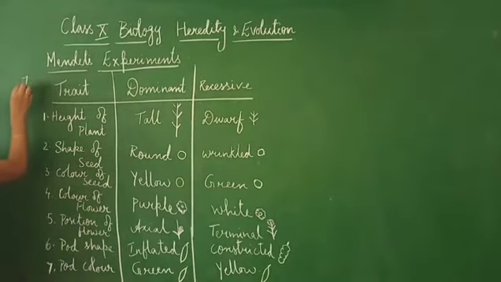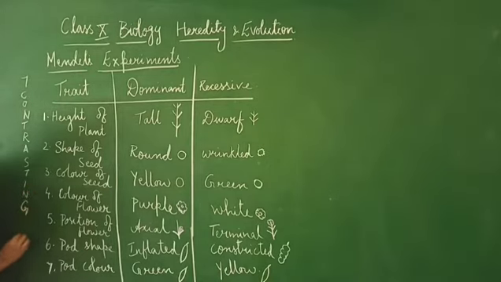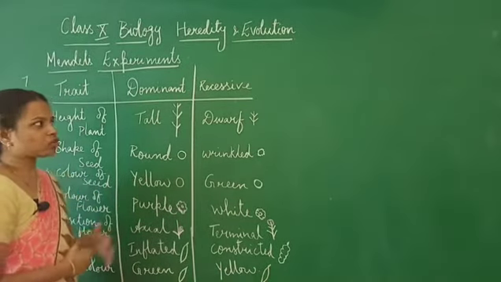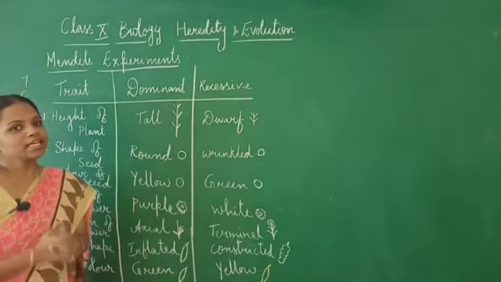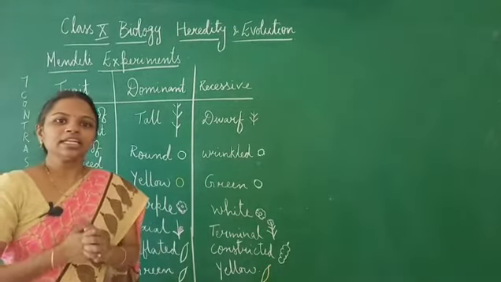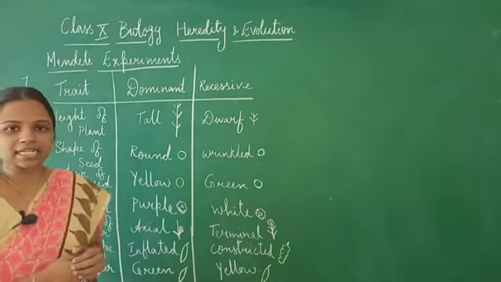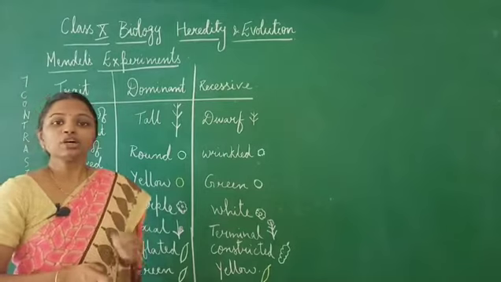So, 7 contrasting characters studied by Mendel. Okay, so now what are the crosses which he has done in his experiments, and all those we will be learning. Initially, he has started studying the inheritance of only one character. Okay, so for this, what he has done is, he has taken the pure breeds.